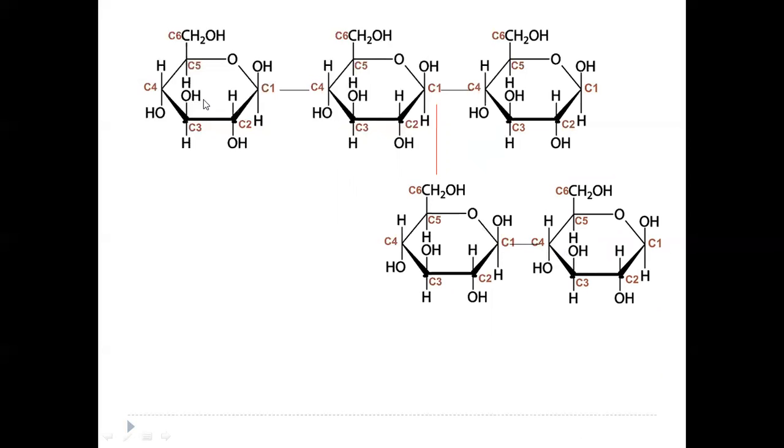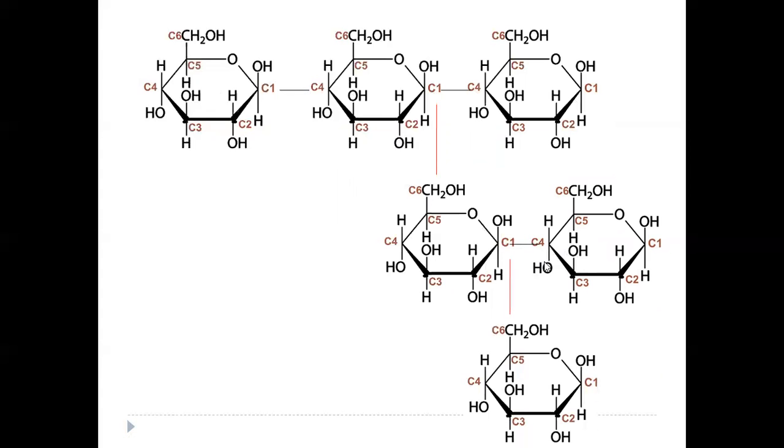So remember that the glycosidic bond in case of the straight chain is a 1,4 glycosidic bond. The bond at the branch point only is a 1,6 bond. Again, when the branch is elongated, it will be 1,4 bonds again. So here is another branch point arising.